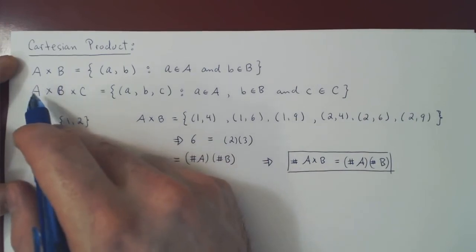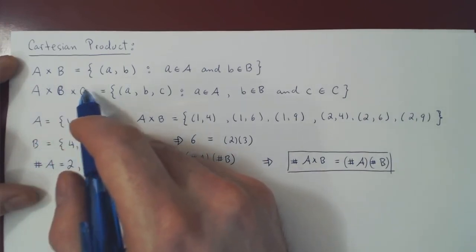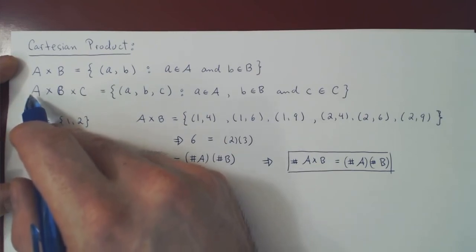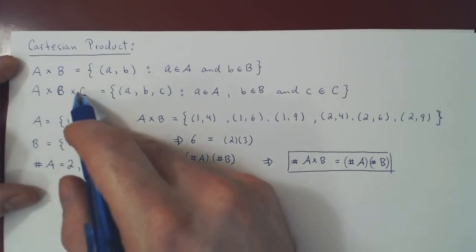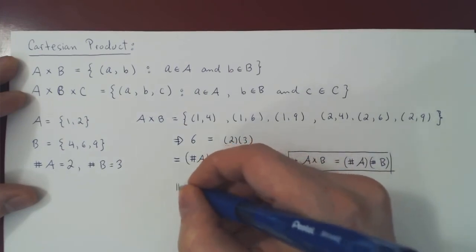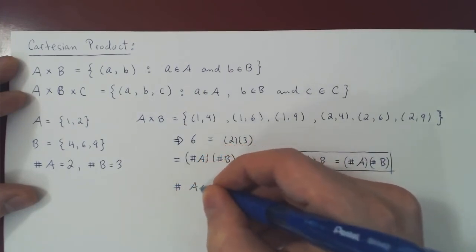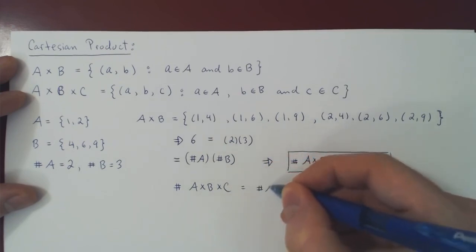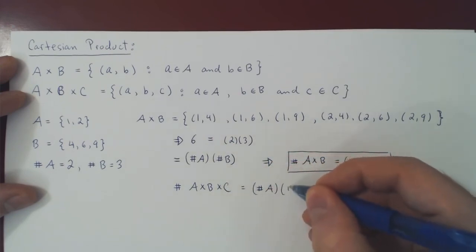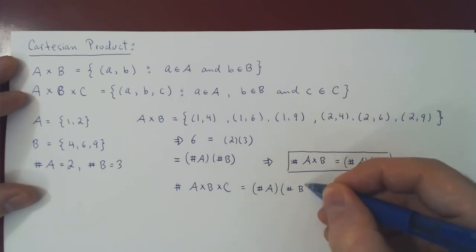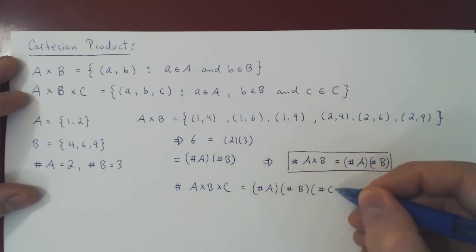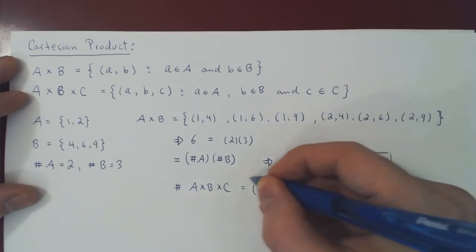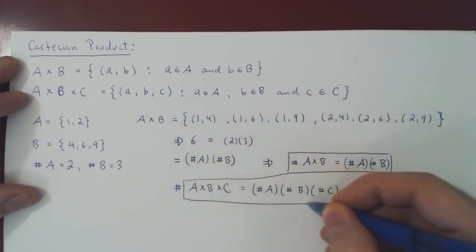Of course, if you had A times B times C, and you ask, well, what's the size of this? It would be the number of elements in A times the number of elements in B times the number of elements in C. And this, of course, does generalize to any number of Cartesian products.